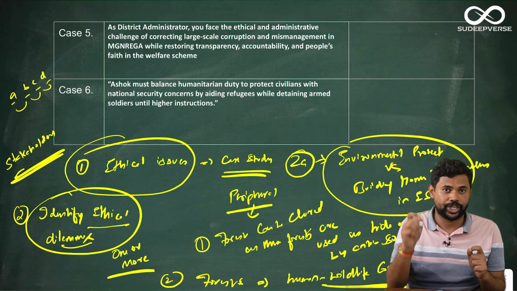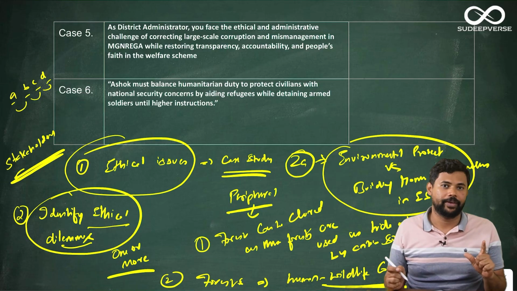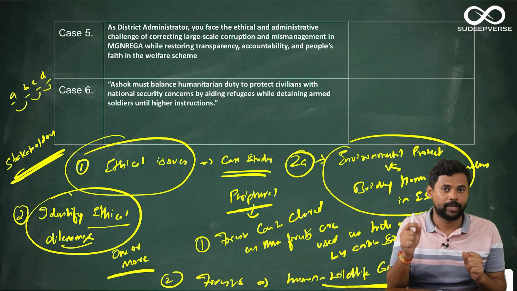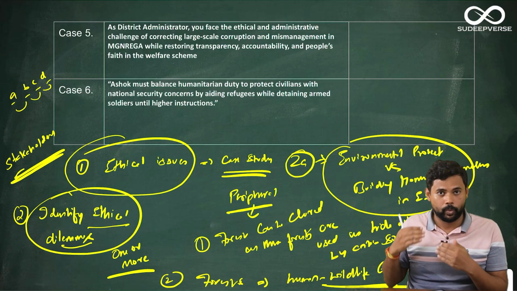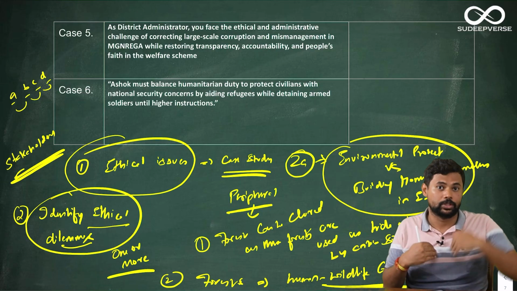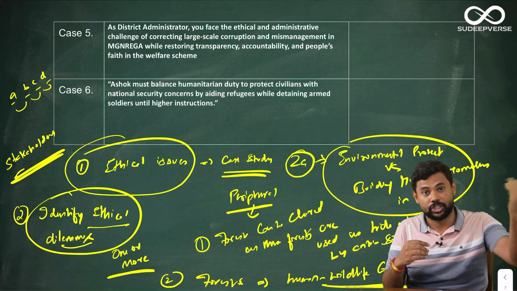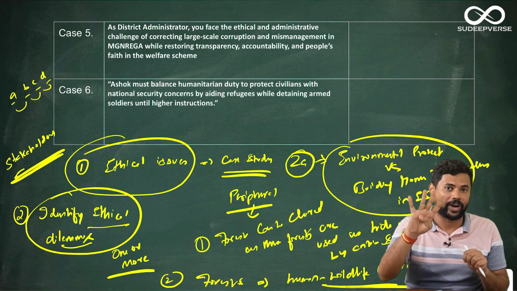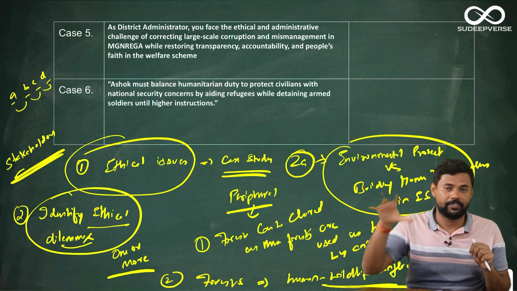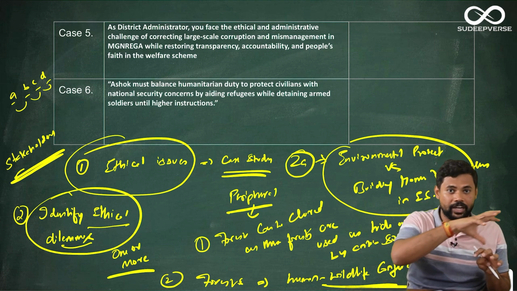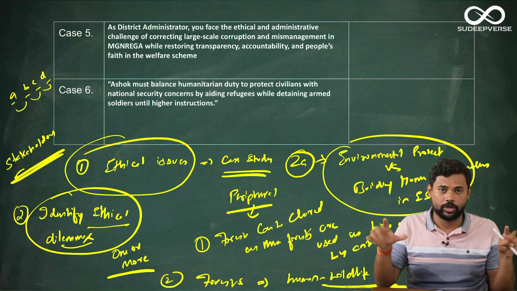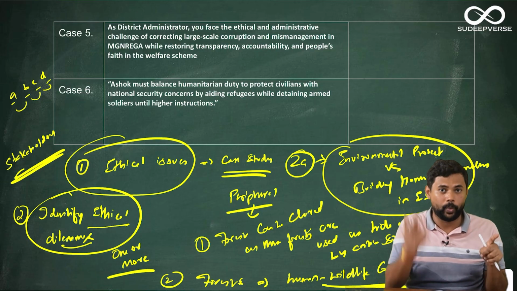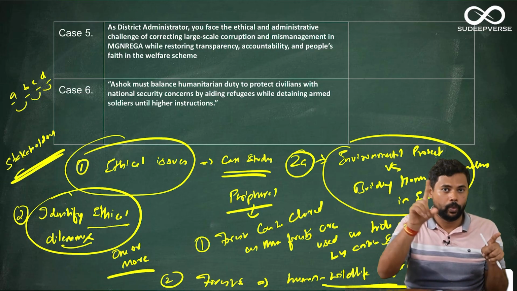For example, let me illustrate taking the case study 3 of this year's 2025. In the third case study, there is an officer who is a secretary of the PWD department. Now there is one dilemma with his son, there is another dilemma with the minister, there is another dilemma with the minister's nephew. So how do I know that there are 3 different dilemmas? Because I know that there are 4 actors, and among the 4 actors there are 3 different dilemmas. So that is how you first identify the stakeholders. Once you identify all the stakeholders, then you will be able to identify what are the different dilemmas between the stakeholders. This is one way of identifying the ethical dilemmas when they give you a case study.